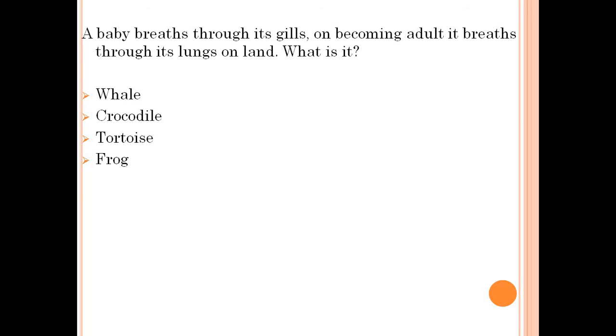A baby breathes through its gills. On becoming an adult, it breathes through its lungs on land. What is it? Options: whale, crocodile, tortoise, frog. Answer is frog.